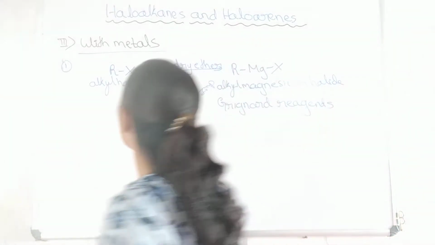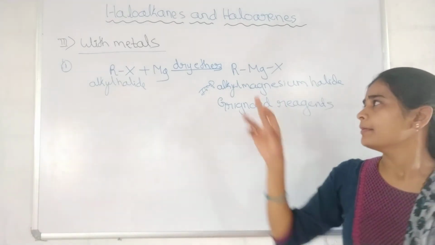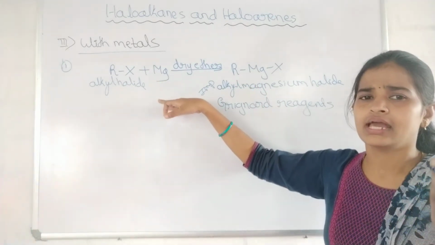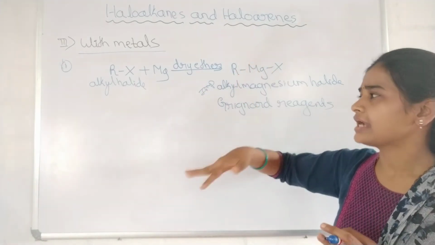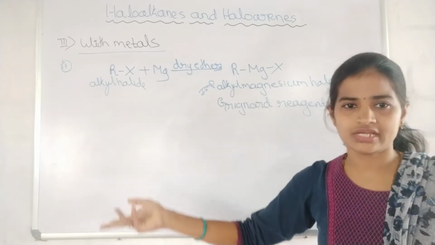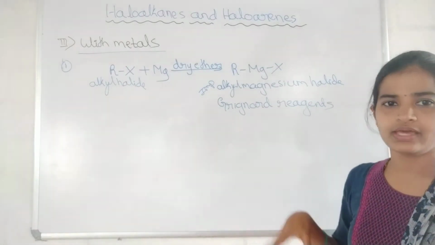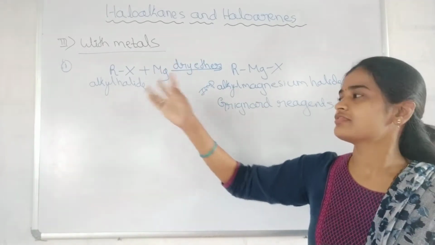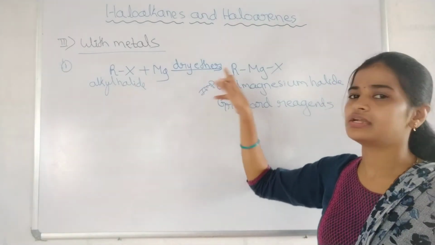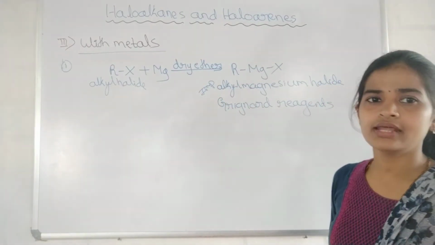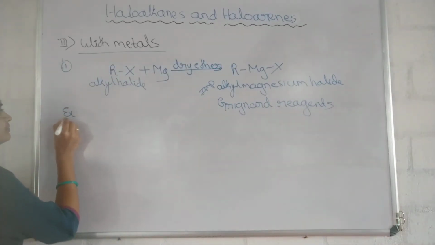Got it? Then, why is dry ether used here? Magnesium is very highly reactive. To suppress the reactivity of the magnesium with the moisture in the atmosphere, it shouldn't react with the moisture. What happens if it reacts with the water? It forms the hydroxide. To avoid that, what have we used? Dry ether medium. It is an organic solvent.